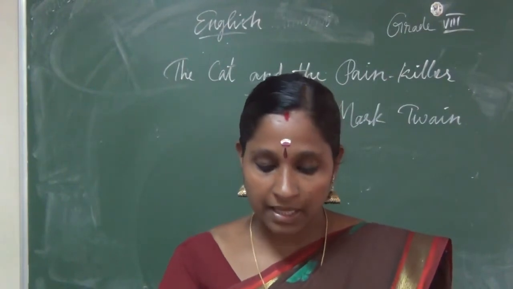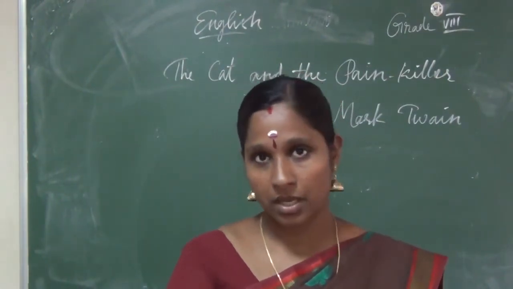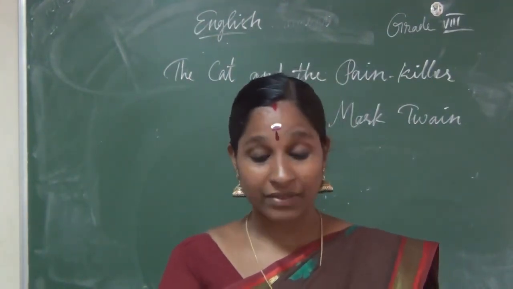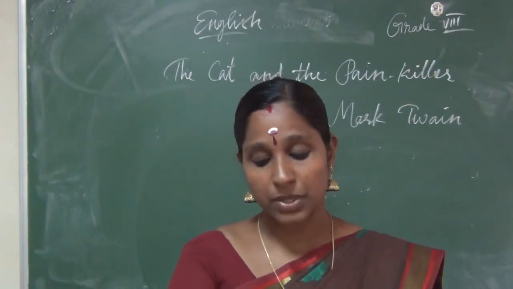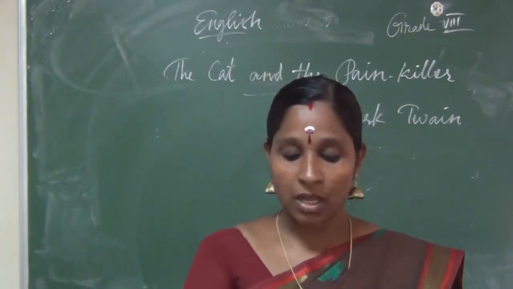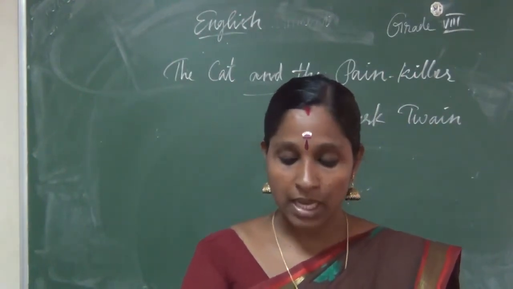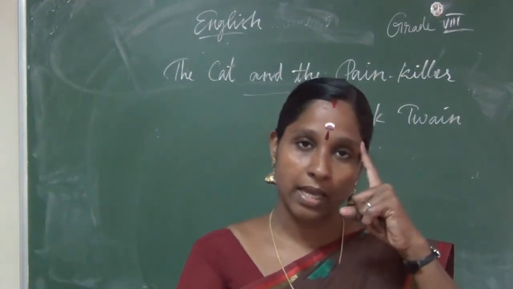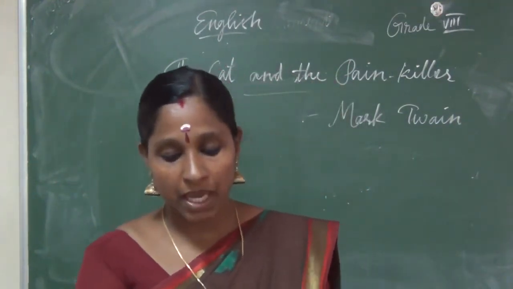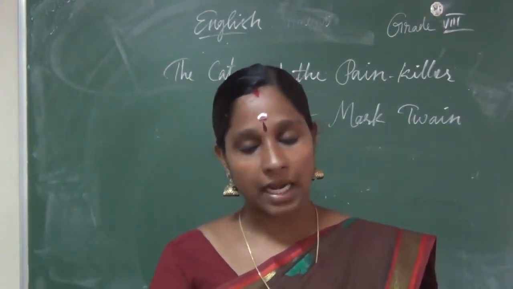Becky Thatcher, his friend, had stopped coming to school. Yes, already we come to know the character. Becky Thatcher. You have to learn the spelling, don't make a mistake. B and T should be capital letters, it's a naming word. So Becky Thatcher, his friend, had stopped coming to school. This disturbed Tom. He loved that girl, right? So it disturbed him. He became very sad, unhappy.